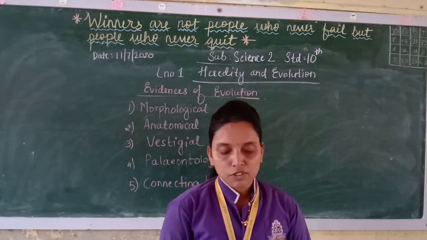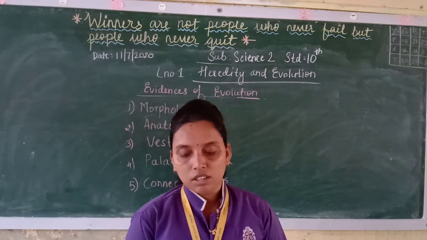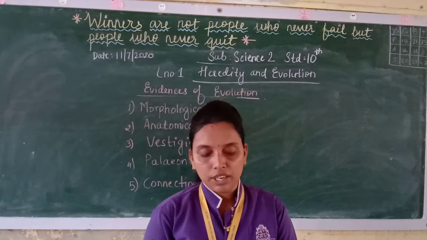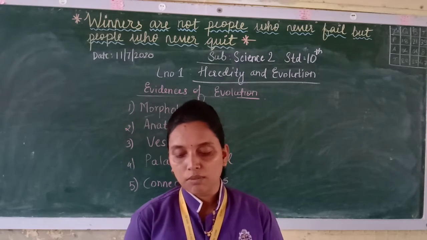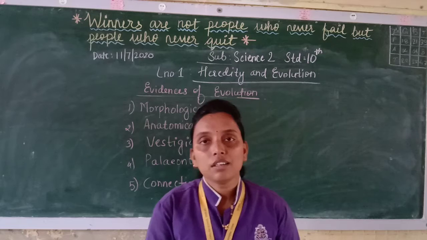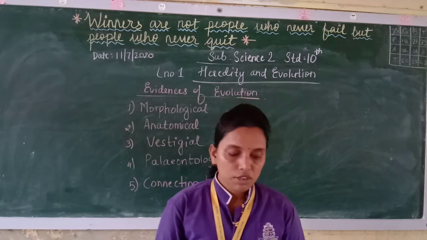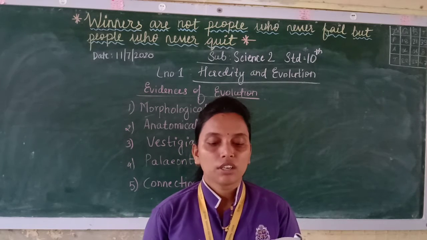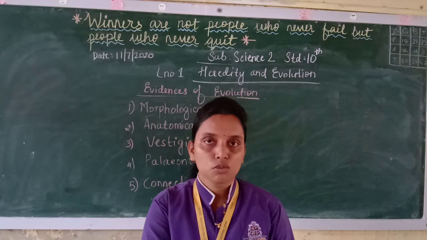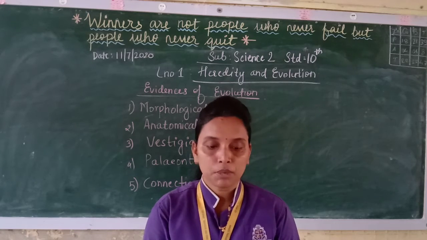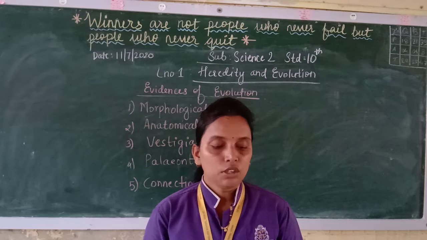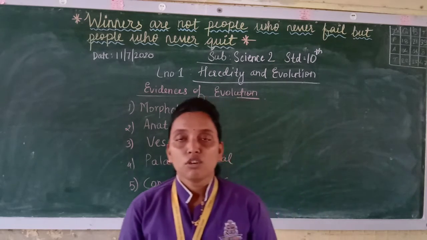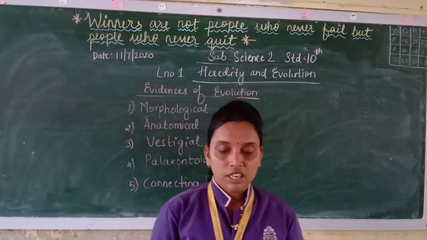So mostly a specific structure in the body is useful under certain conditions. However, the same structure under different conditions may become useless or even harmful. It matters under what condition you are using it. Under certain conditions only it is useful, but in different conditions it is not useful, or it may be harmful also. Such structures begin to degenerate under such conditions as per the principle of natural selection. So the structures will start degenerating.